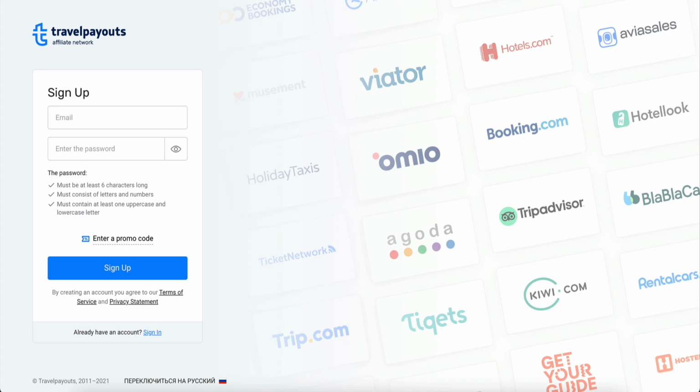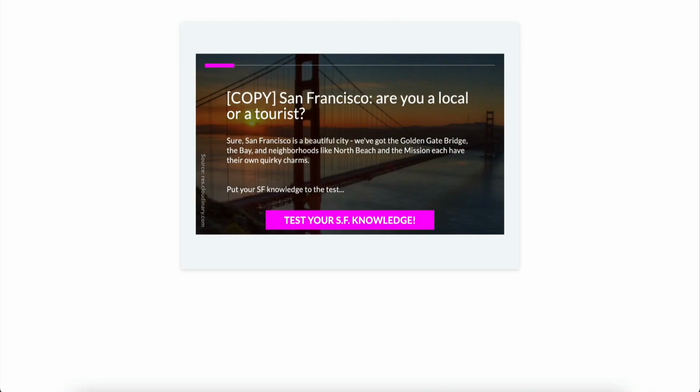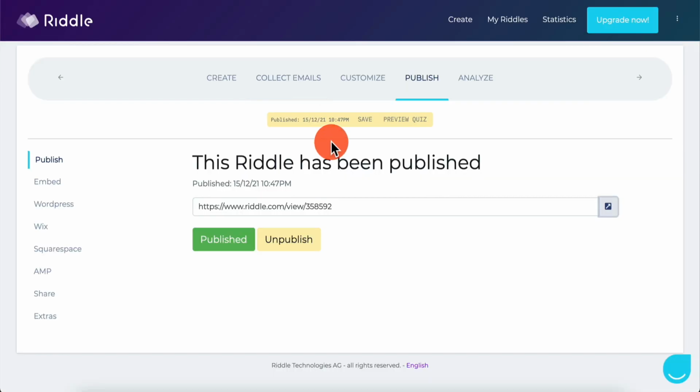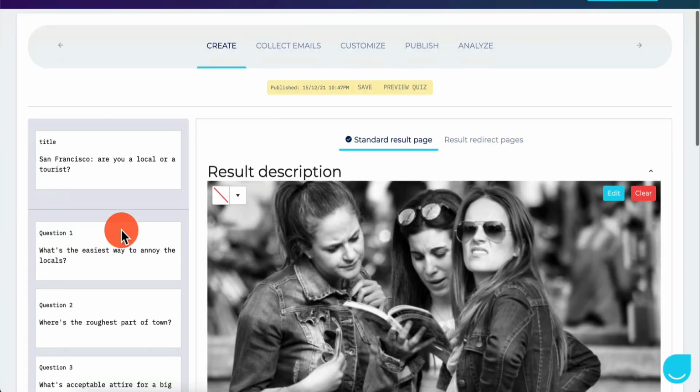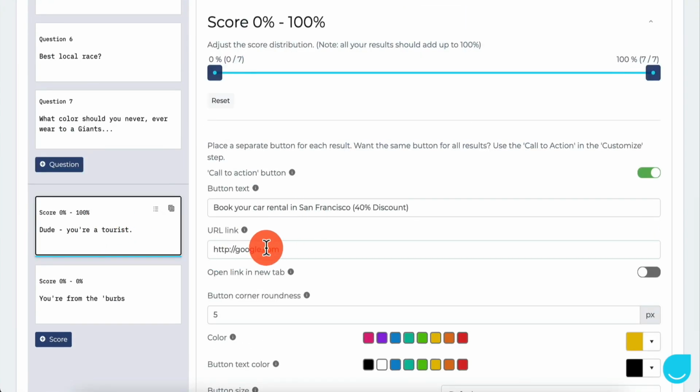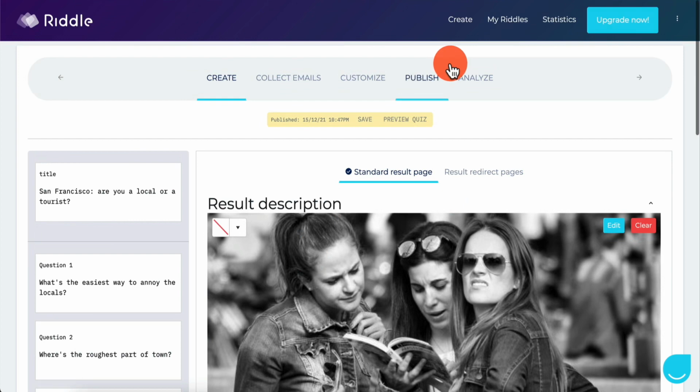And that way you can take that link and you can paste it in here, right? You can go back to your creator, you can go back to create, you can scroll down to here, and you can paste your affiliate link right here. And that way you can hit publish, and you're going to get it, right?